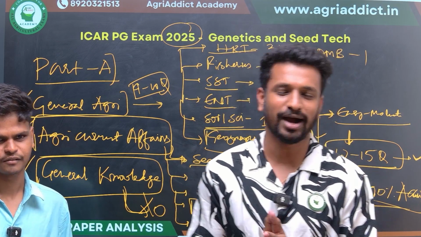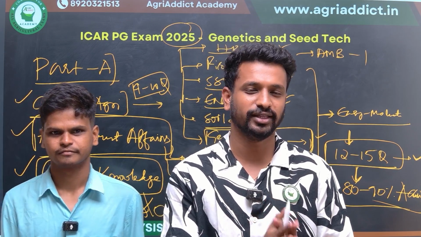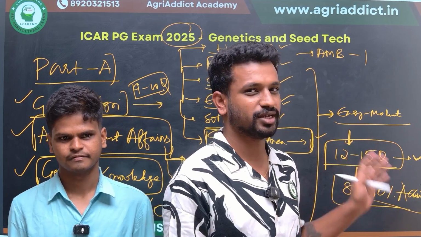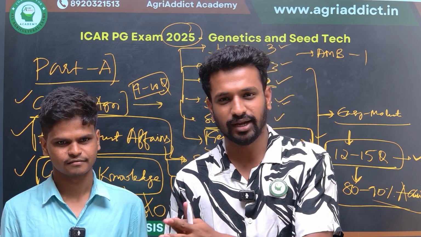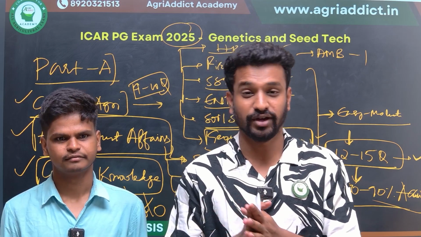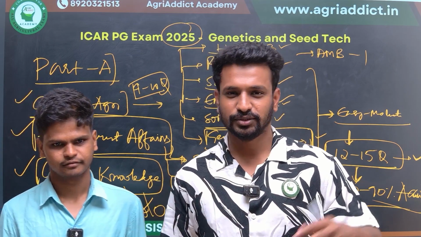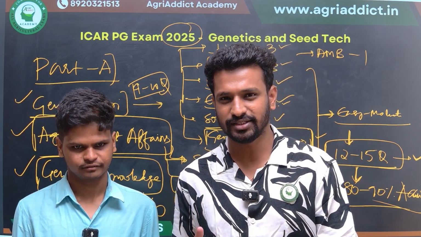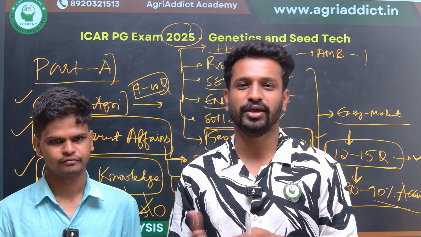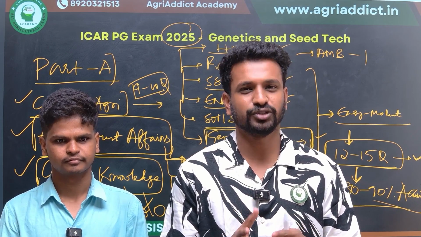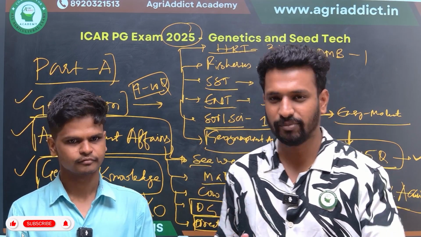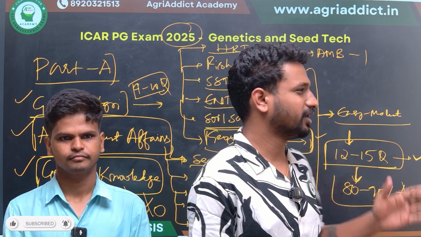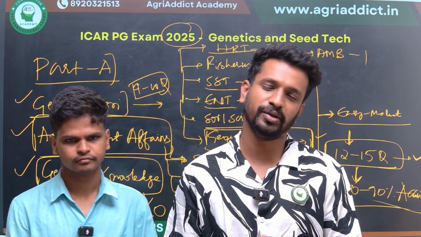So this was the analysis of Part A for all the students of all subjects who have written the ICAR PhD exam 2025. This is the average number of questions that most students attended. I guess you got some idea about the level of the paper for ICAR PhD 2025. If you are a student preparing for the upcoming years, this analysis will definitely help you prepare well, since for Part A there is no specific strategy. If you ask any topper who is currently pursuing their PhD at IARI, most students do not prepare anything for Part A. It is mostly for Part B and Part C. For Part A, it's all about residual knowledge, from which you can definitely attend at least 9 to 10 or 12 to 13 questions. You can easily get them right.